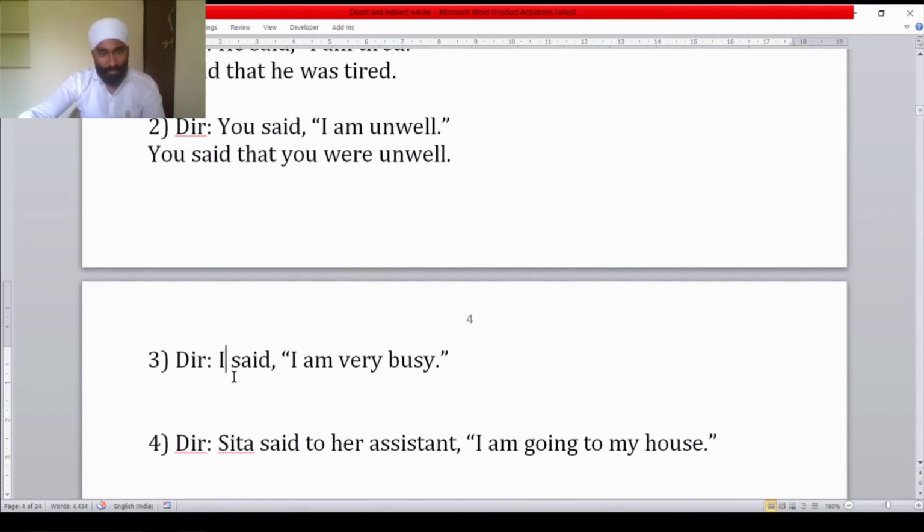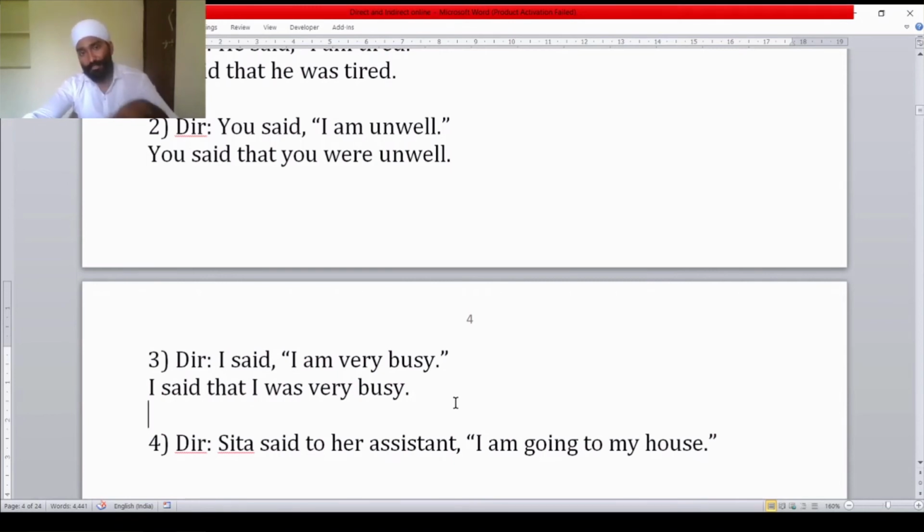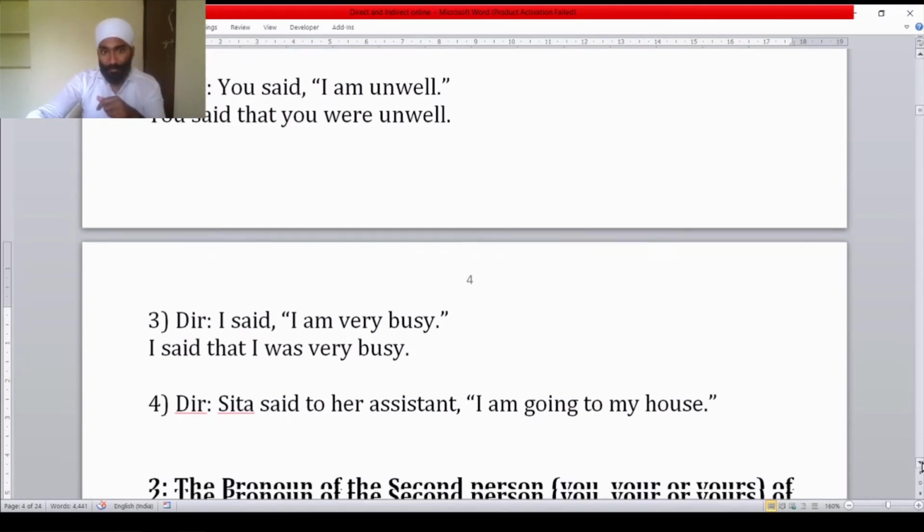Let us come to the third example. I said, "I am very busy." I said that I was very busy. In this sentence, the subject is I, so this first person pronoun will change according to the subject, and the subject is I. This is why I will remain the same. I said means what? The speaker is telling this statement.